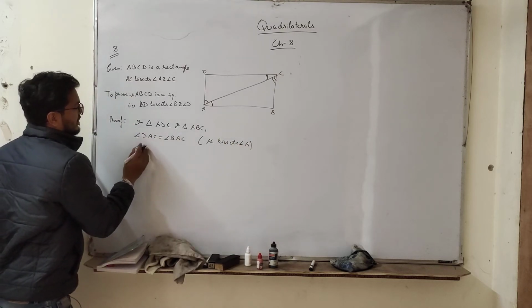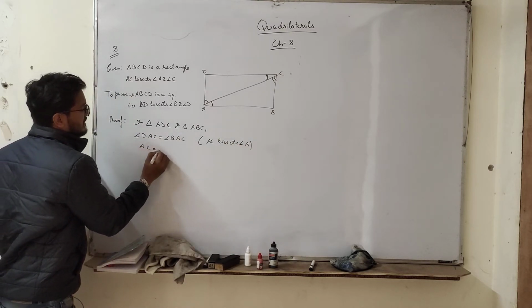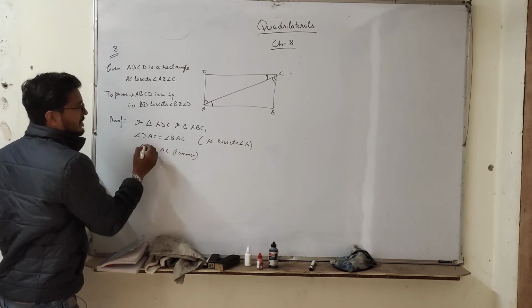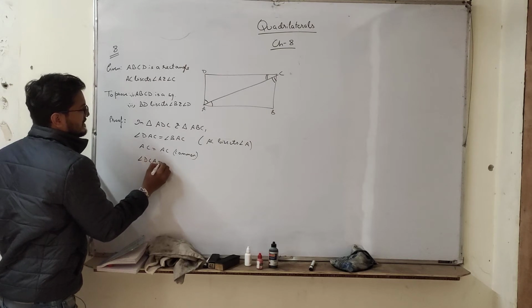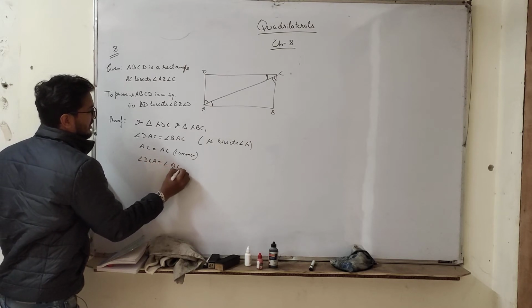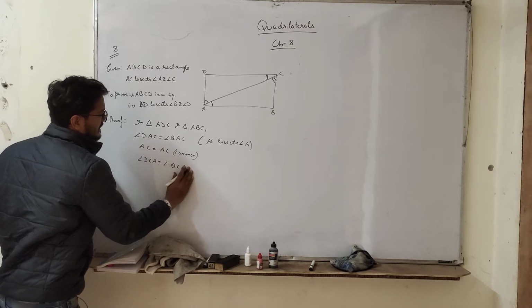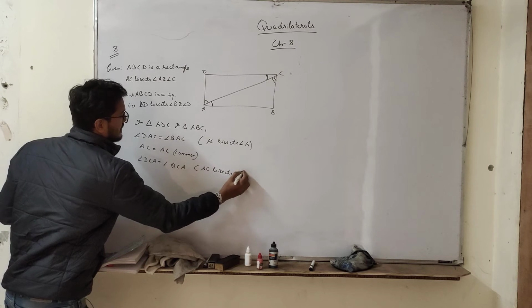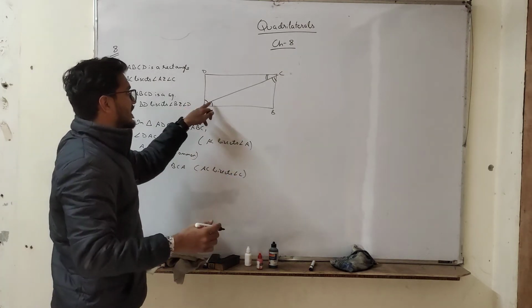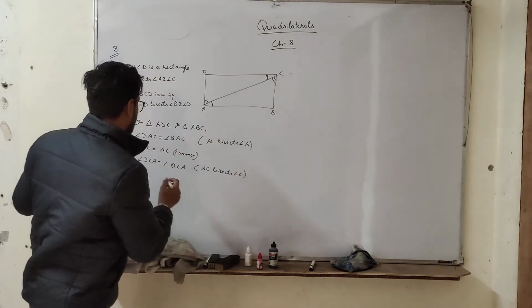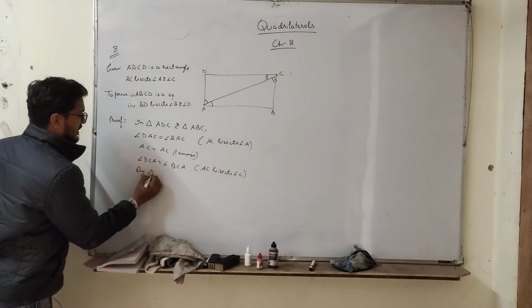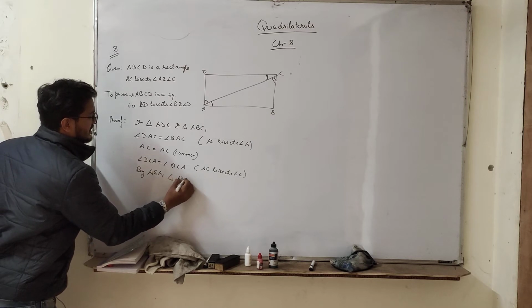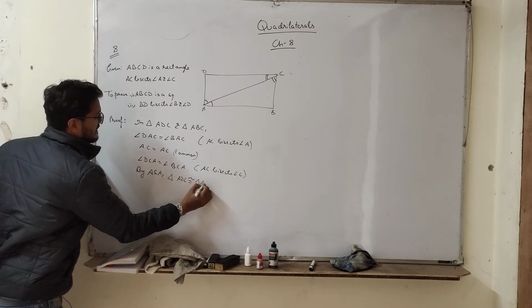Similarly, we also know that AC is equal to AC, common, and angle DCA is equal to angle BCA, reason is the same, AC bisects angle C. So by angle side angle, ASA, triangle ADC is congruent to triangle ABC.